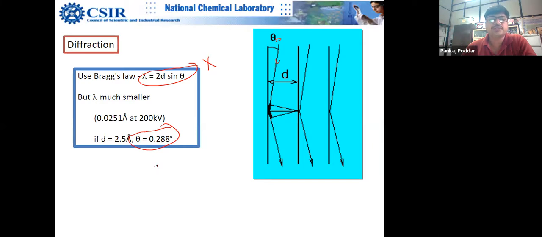If theta is not equal to 0.288, will you get the HRTEM images? That's the question, right? You will not get them. Very good, Jyoti. If theta is not equivalent to this, you will not get them. That is the answer I am giving you now, but this answer will slightly change.